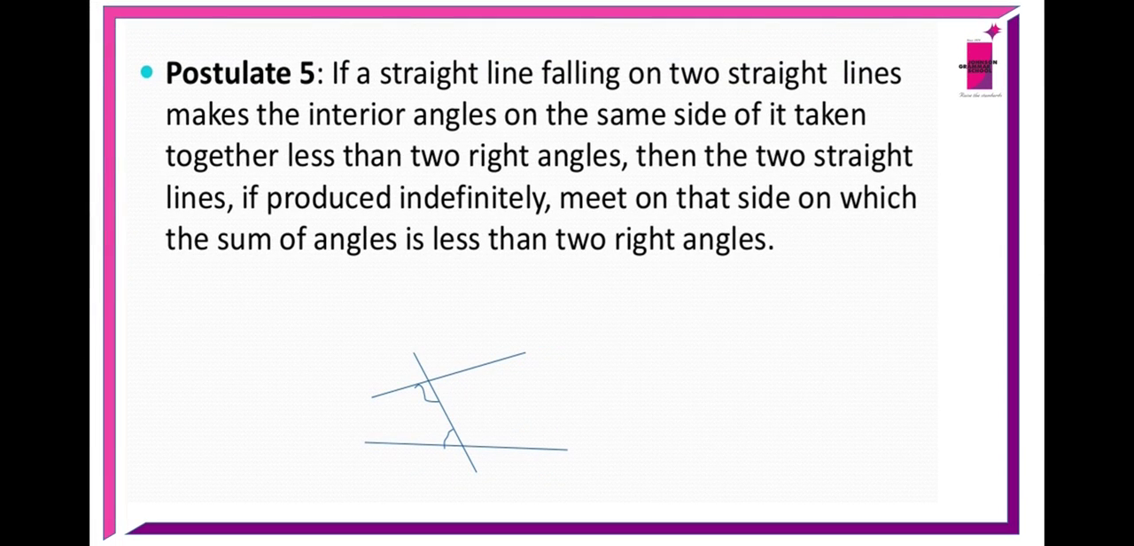The fifth postulate is very important. If a straight line falling on two straight lines makes the interior angles on the same side of it, taken together, less than two right angles, then the two straight lines, if produced indefinitely, meet on that side on which the sum of angles is less than two right angles. Now you can see in the picture, towards your left side, the sum of two angles is less than 180, then they intersect towards the left side. If on both the left and right side the sum of the two interior angles is equal to 180, then they will be parallel; they will not intersect on either side.